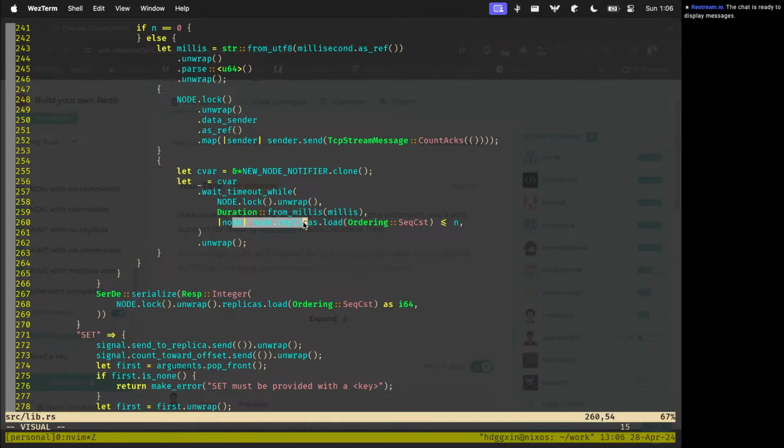The main issue was that since we were using two locks, the node lock got locked here, and in the main function where we were storing the new value, it was never able to store the value because the lock was kept here.